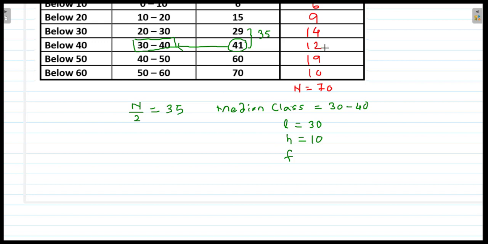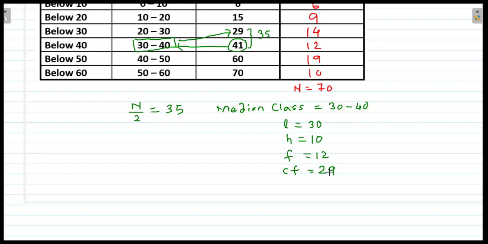Its frequency will be 12. This is the frequency, this is the cumulative frequency. So frequency is equal to 12. Then we find the cumulative frequency cf. This cf we take as the previous cumulative frequency of the median class. So its previous cumulative frequency is 29. So cf we take as 29.